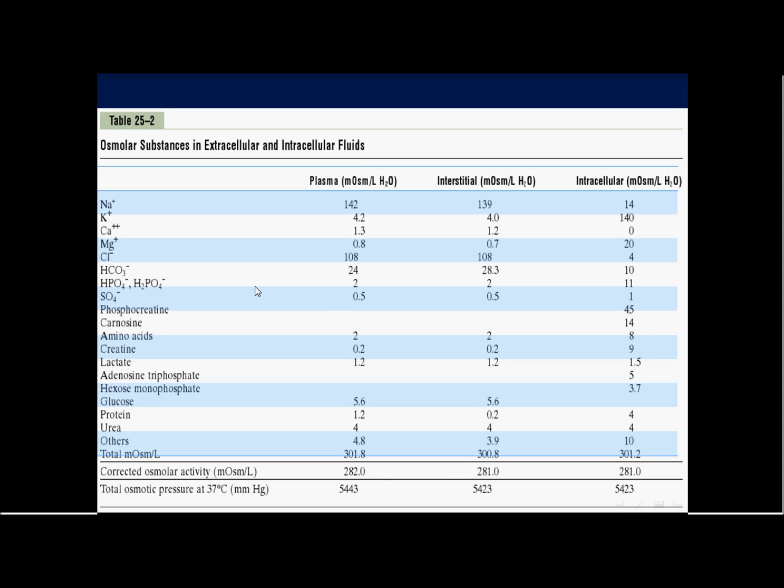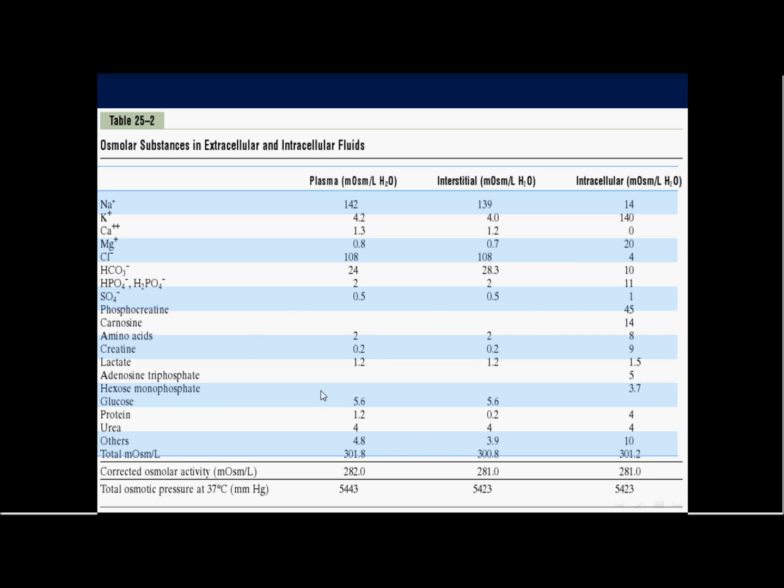When we sum up all these milliosmoles together, the total is 301, or 300 in the interstitial. The difference is 1, and it is the difference between the protein in the plasma, which is higher and larger than that of the interstitial tissues.